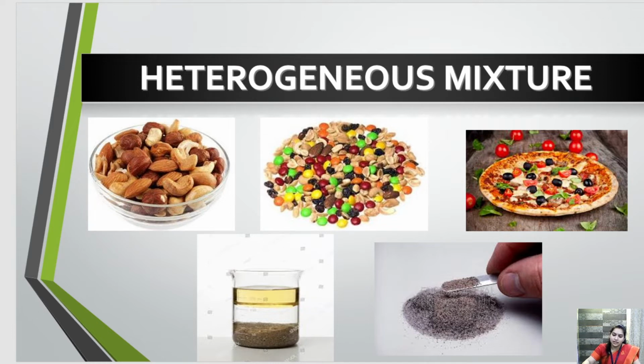So we can clearly see where is sand and where is iron filing. And whenever we are using a magnet, we can easily separate out the iron filing from the sand. Because the magnet will attract the iron filing and we can separate it out. So this is a heterogeneous mixture, examples of heterogeneous mixture. Okay.